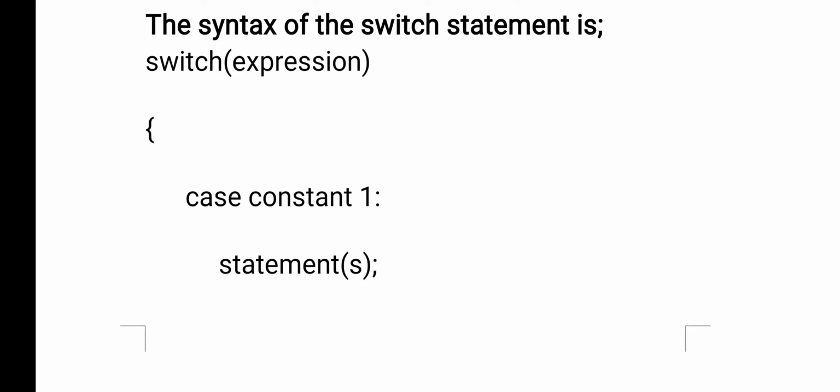Now, whatever the expression result is, that result is matched with the constant values. The constant after case is called a case label. This expression result is compared with the case labels. Whichever case label matches the expression result, that block will be executed, and the remaining blocks will be skipped.